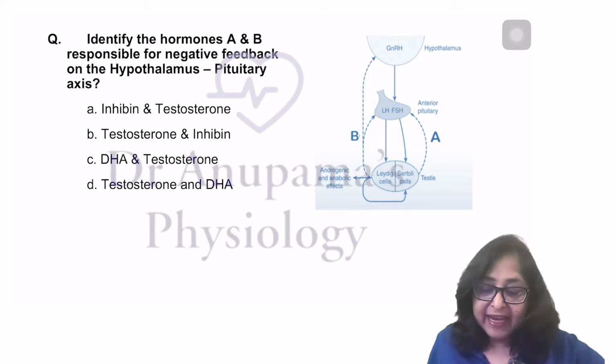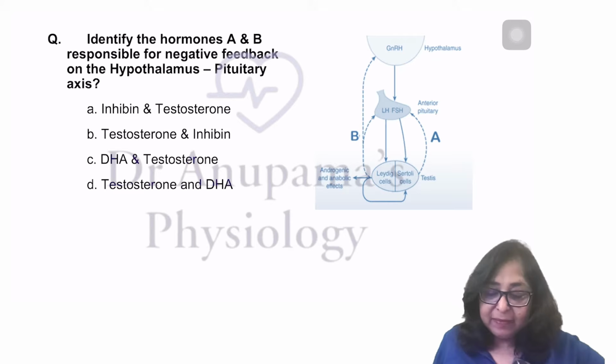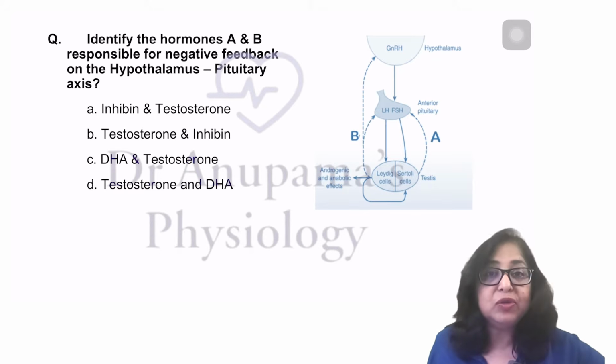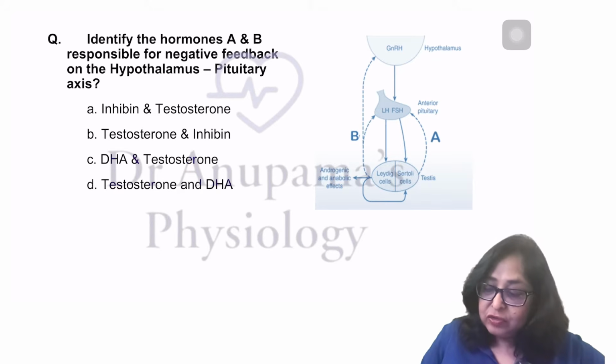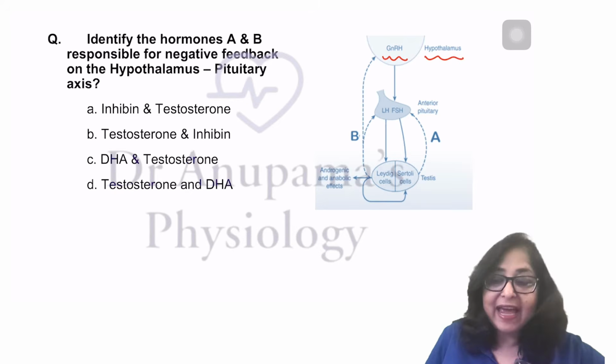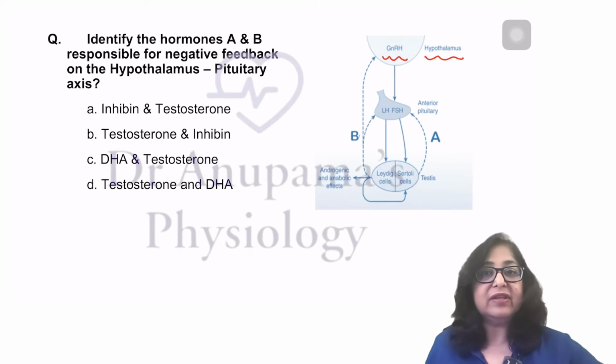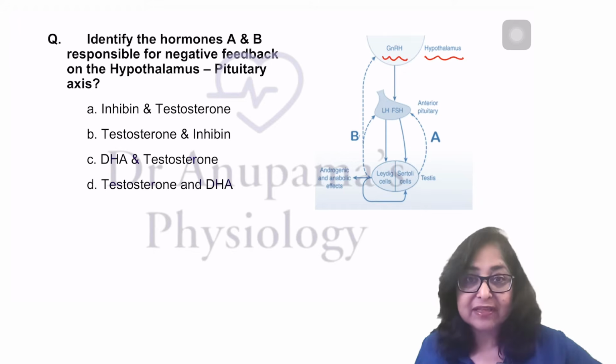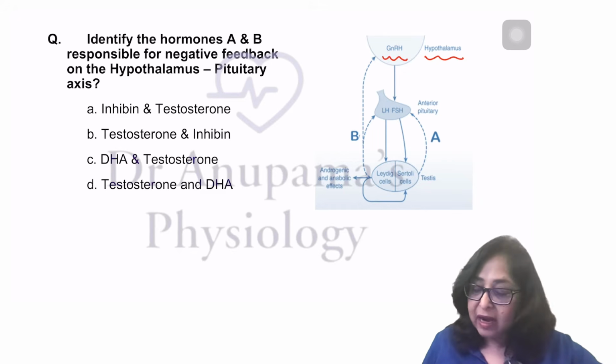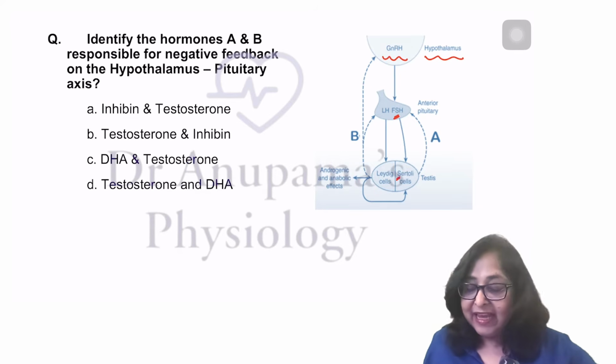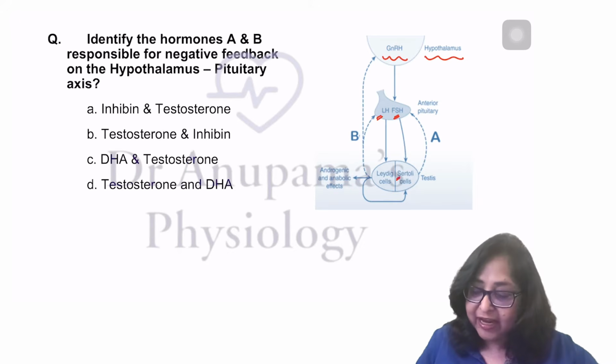Identify the hormones A and B responsible for negative feedback on the hypothalamus-pituitary axis. So GnRH from the hypothalamus acts on the anterior pituitary. There is increased secretion of LH and FSH. The FSH receptors are on the Sertoli cells. S in FSH, S Sertoli. And the LH receptors are on the Leydig cells. L for LH, L for Leydig.